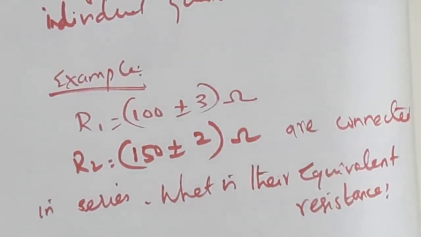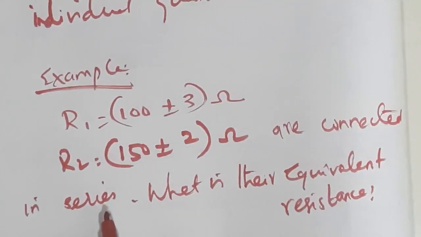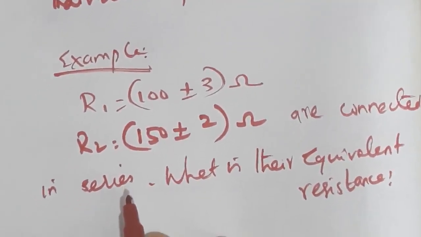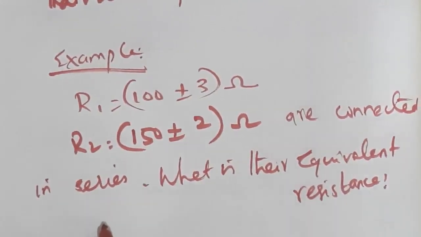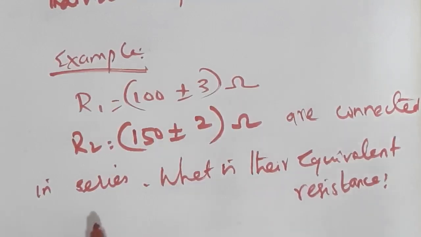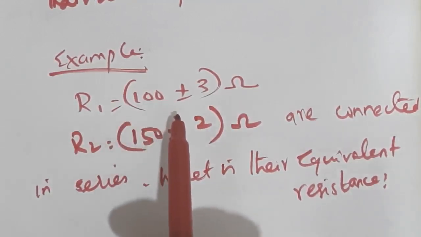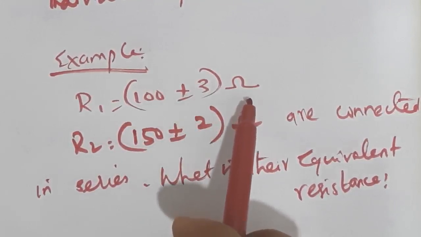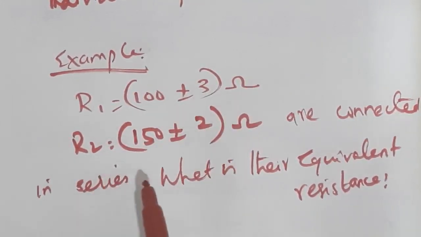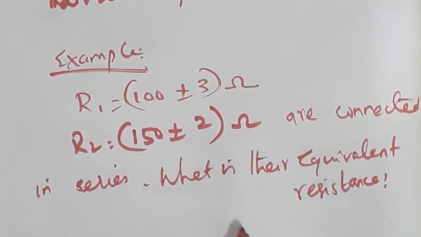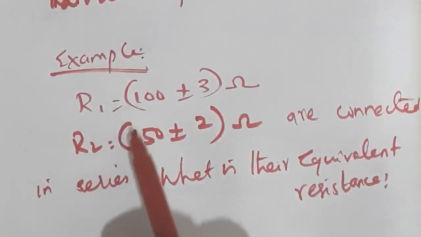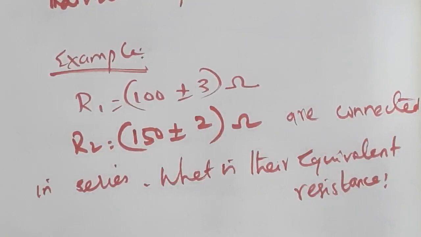Example, the resistances. You may have learnt about resistances in 10th standard, resistances connected in series and parallel. Okay, so R1 equal to 100 plus or minus 3 ohm, this is the unit of resistance, and R2 equal to 150 plus or minus 2 ohm are connected in series, what is their equivalent resistance? This is the question.